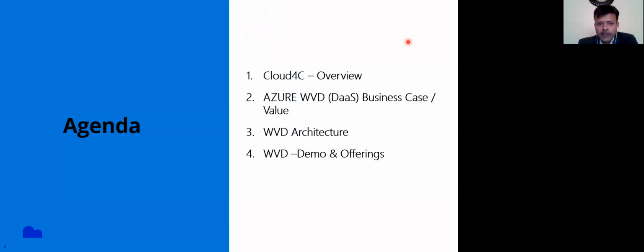A little bit about the agenda, what we are going to cover today. We'll first cover the overview of what is Cloud4C. I think most of you might know what is Control S, but some of you might not know what is Cloud4C, so we'll do the overview about Cloud4C. Then we'll cover the WVD business case and the value of using WVD. Then we'll discuss the WVD architecture, which some of you from a technical background might be interested in. Then we will do the WVD demo. And then I will share what offerings we are giving from the Cloud4C side.